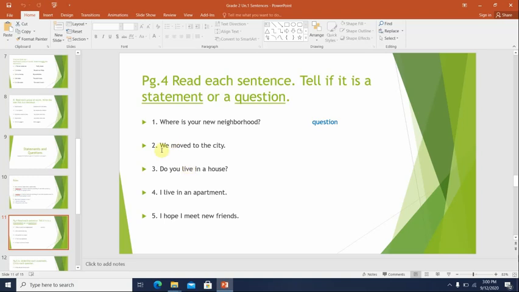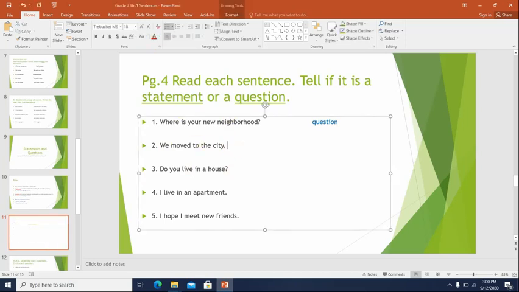So, number 2, we moved to the city. Sentence number 2 says we moved to the city. This sentence tells us that they moved to the city. This is a statement.